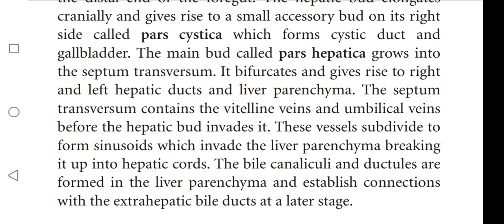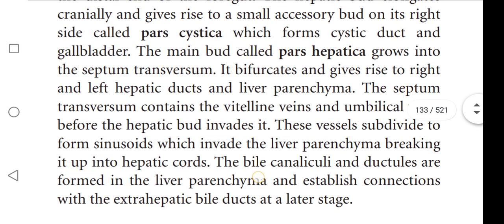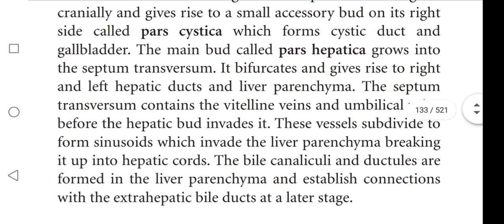These vessels subdivide to form sinusoids which invade the liver parenchyma, breaking it up into the hepatic cords. The bile canaliculi and ductules are formed in the liver parenchyma and establish connections with the extrahepatic bile ducts at a later stage.